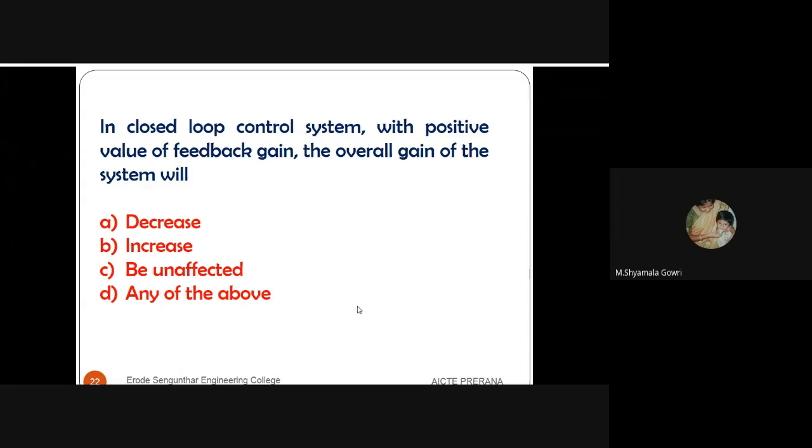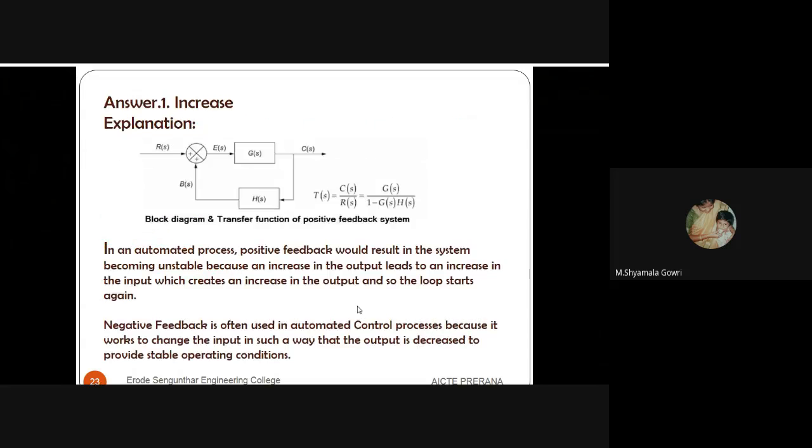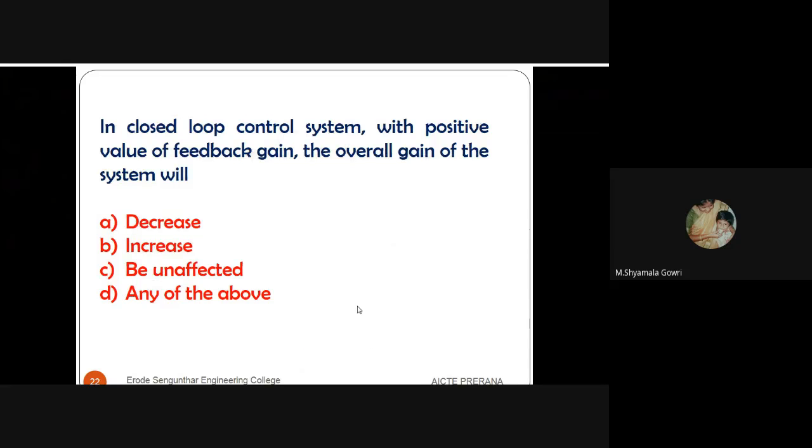In a closed loop control system with positive value of feedback gain, the overall gain of the system: the options are decreases, increases, be unaffected, or any of the above. The answer is increases. With negative feedback, the overall gain decreases. With positive feedback, the overall gain increases.